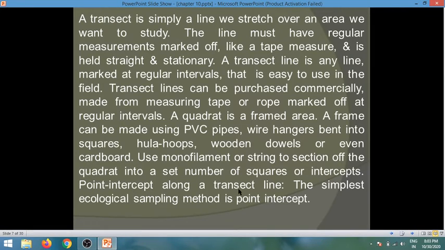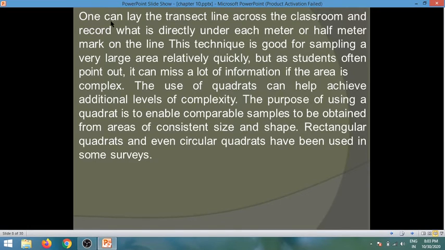Point intercept along a transect line. The simplest ecological sampling method is point intercept. One can lay the transect line across the classroom and record what is directly under each meter or half meter mark on the line. This technique is good for sampling a very large area relatively quickly, but as students often point out, it can miss a lot of information if the area is complex.